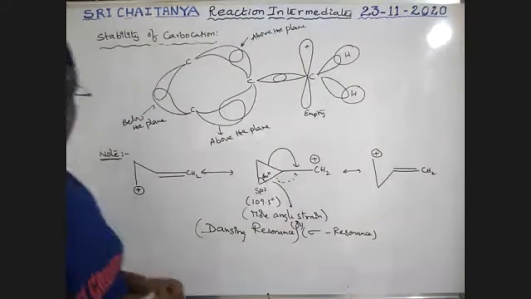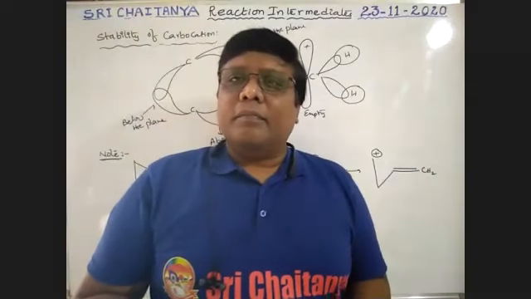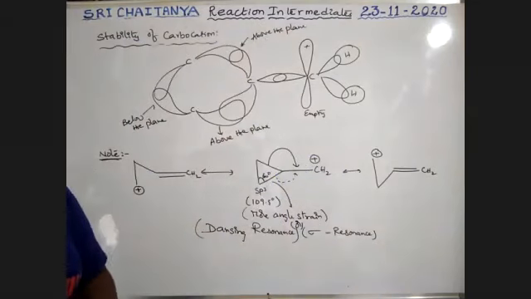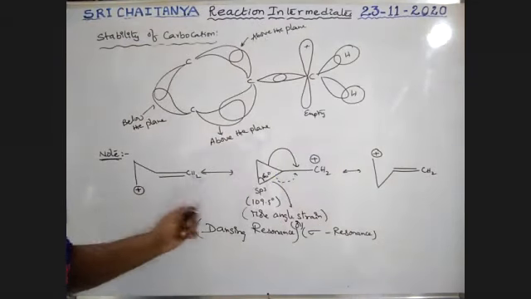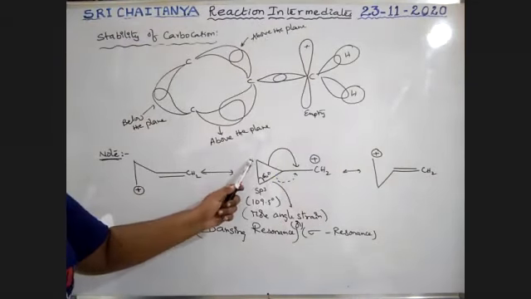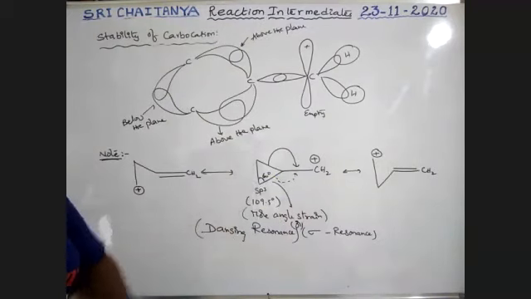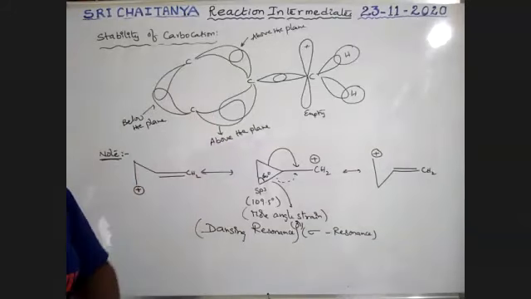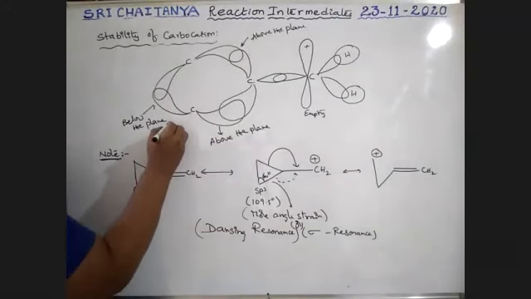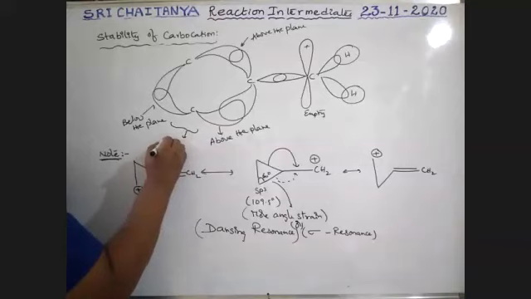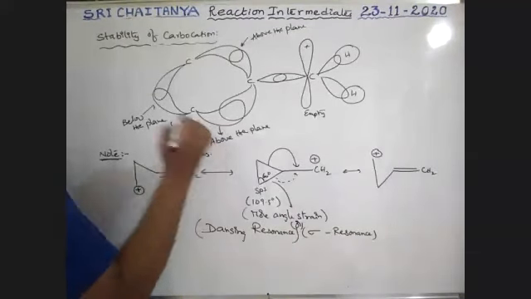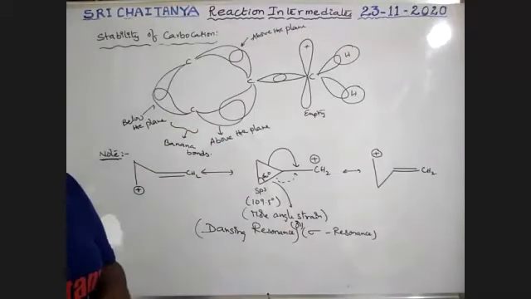That means all these bonds are not in the same plane, because high angle strain is available. The carbon is sp3 hybridized here, but the sp3 carbon changes to sp2 carbon. Okay? So this is the orbital picture. These bonds are sometimes called banana bonds.